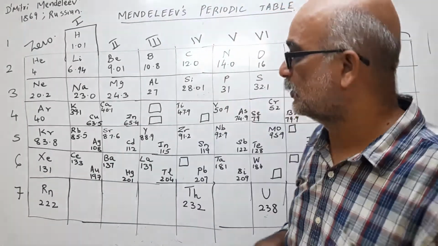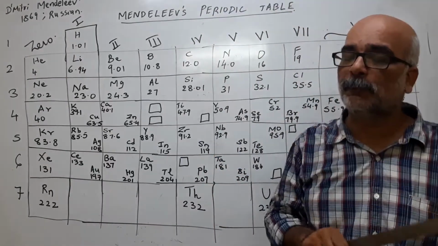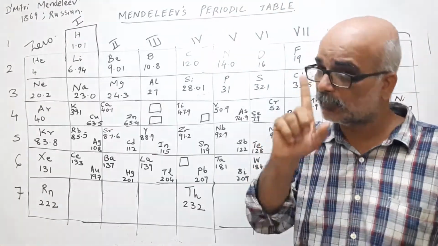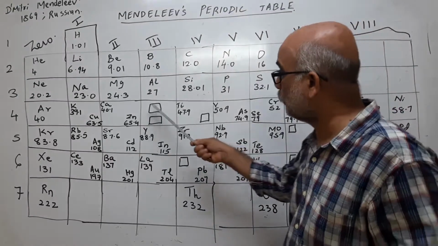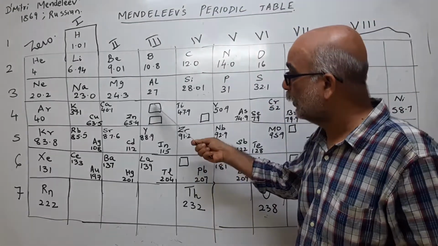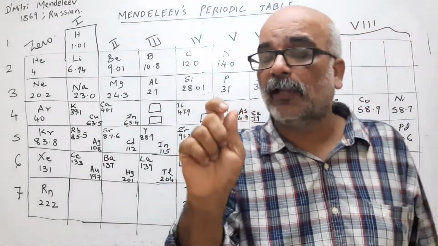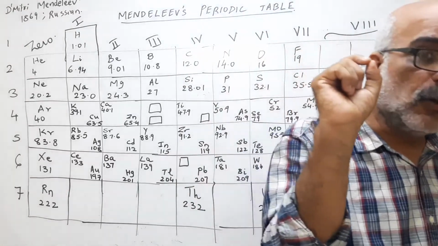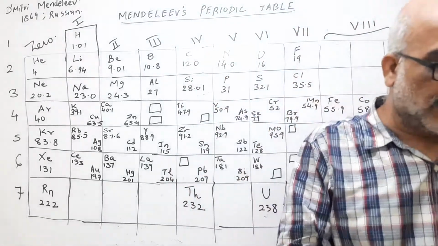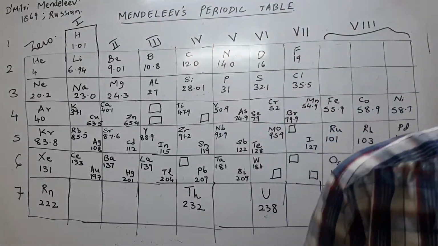Talking about the advantages. As I told you, it was the first systematically arranged chart as per the atomic mass, and it could arrange all the 63 elements known at that time. Point number 2, he could predict the elements, which I already told you. Though at that time those elements were not even known, he could predict them. Of the 3 examples that we already mentioned are Eka boron, Eka silicon, Eka aluminium.